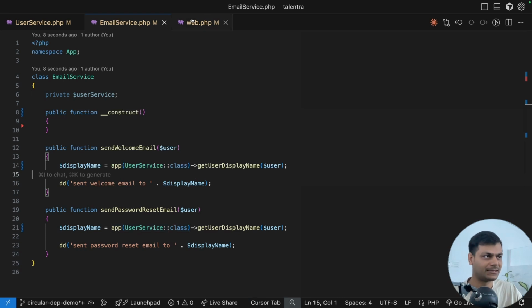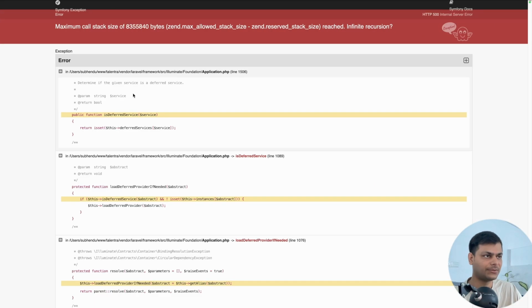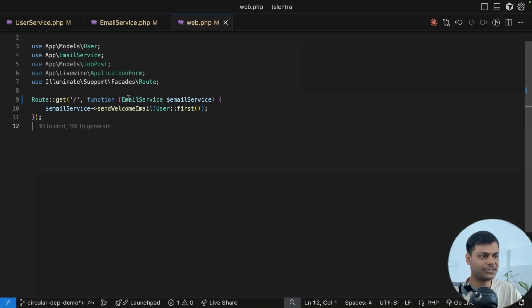Let's see this in action. Now let's go and refresh it. There we go, now we get the message that the email has been sent. This is one way to fix it.